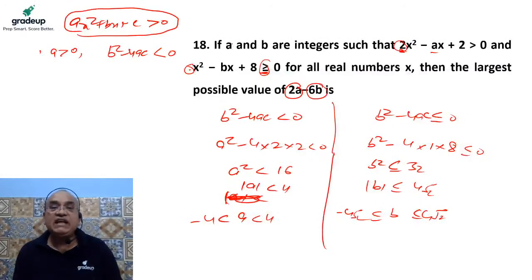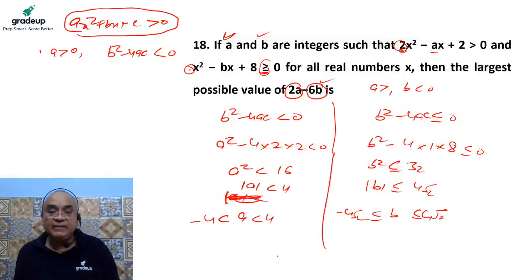Okay, now we have to find out the greatest value of this. It is given a and b are integers. So to have the maximum value, the value of b must be negative, so that the negative would become positive, and the value of a must be positive. So a should be greater than 0 and b should be less than 0. Then and only then this will give the maximum result. As we know, the value of a is less than 4 and it is an integer, so the nearest integer less than 4 is 3. So we can put a is equal to 3.